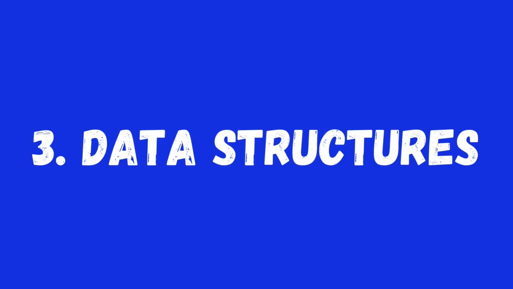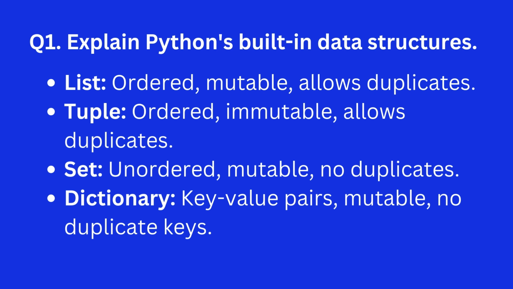3. Data structures. Question 1. Explain Python's built-in data structures. Answer. List, ordered, mutable, allows duplicates. Tuple, ordered, immutable, allows duplicates. Set, unordered, mutable, no duplicates. Dictionary, key-value pairs, mutable, no duplicate keys.